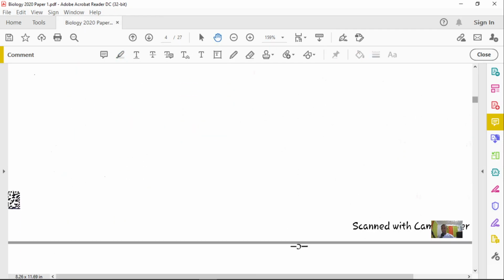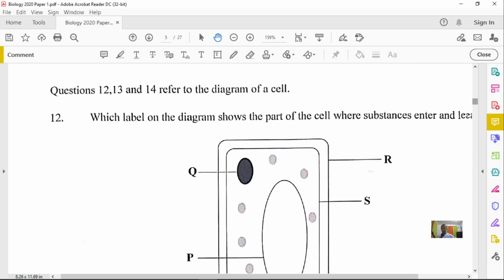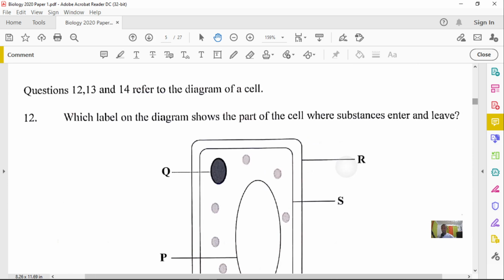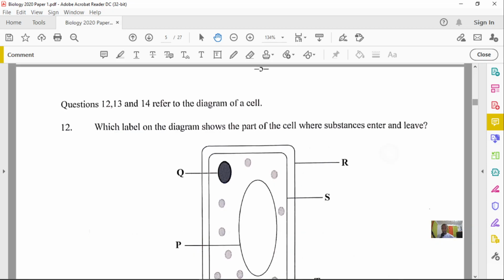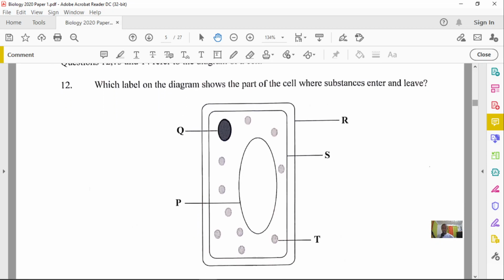All right, so let's go to question number 12. This one says that questions 12, 13, and 14 refer to the diagram of the cell. So let's quickly label this so at least we know what we're doing, because it's going to ask about these labeled structures.